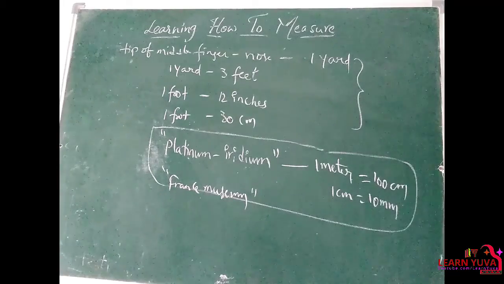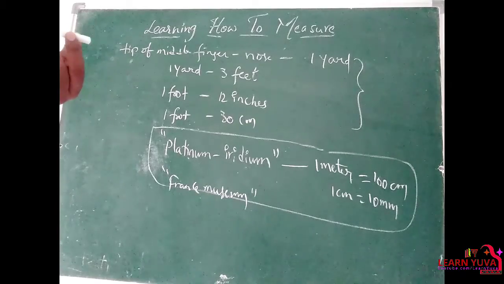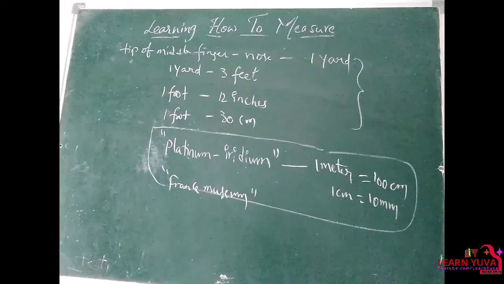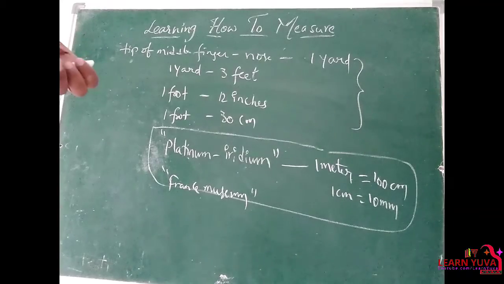So we are using so many instruments like that. Depending upon the length we are measuring, we use the typical measuring items. Like if you want to measure the length of a chalk piece, we will use a scale, right? If you want to measure the length of the wall, what will you use? We will use a measuring tape, right? If you want to measure the thickness of a nail, we will use vernier calipers or screw gauge, right?